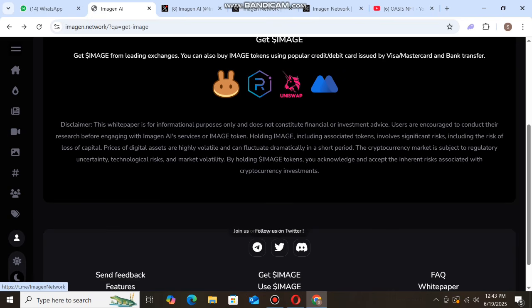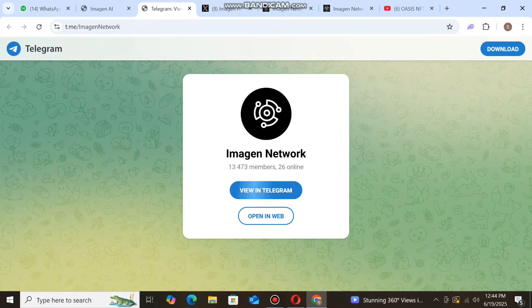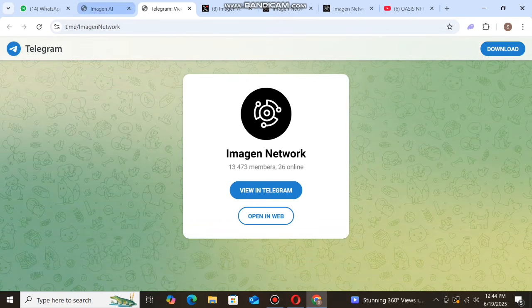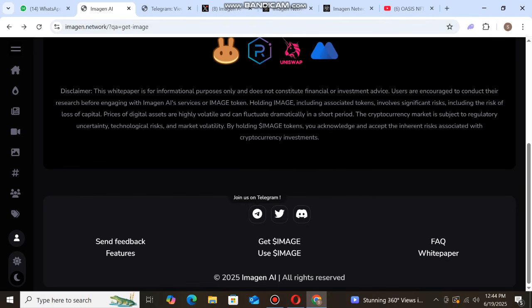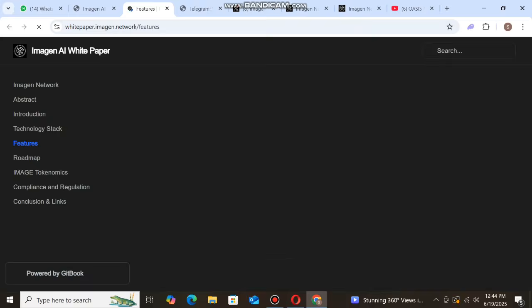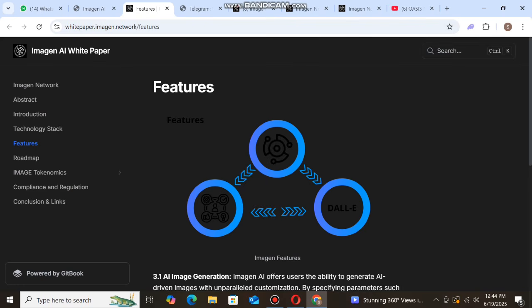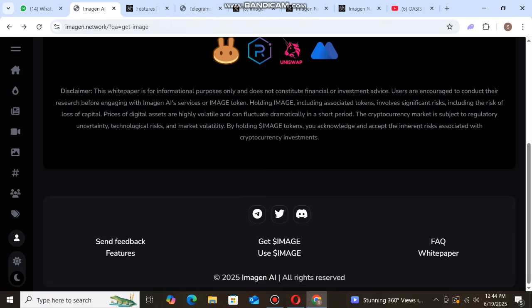Next, we go to the Telegram group chat community. You can click here and see the Amazon Network Telegram group chat community is open, with 13,473 members who have joined. You can join this community, and next we go back to the home page. You can use the token now. You can click here and use it now.